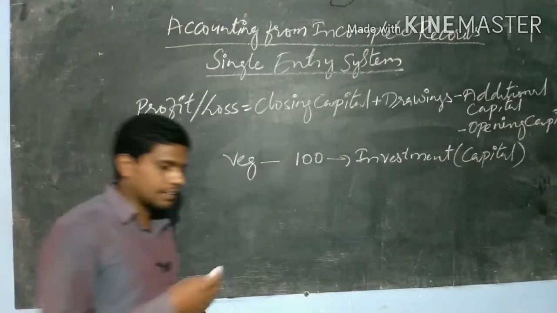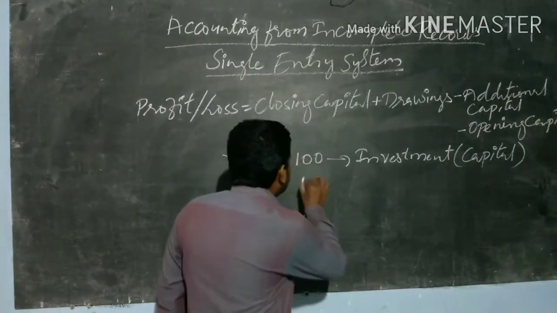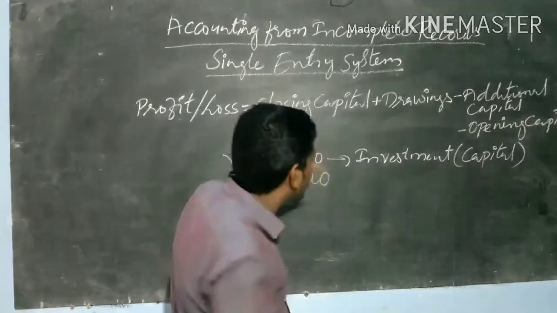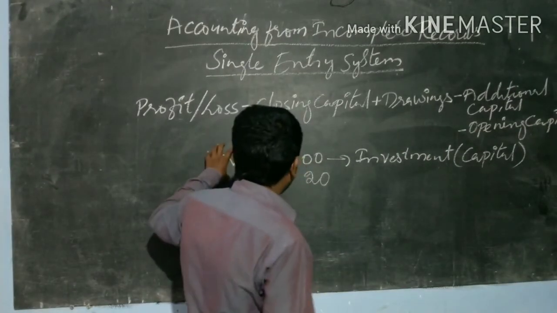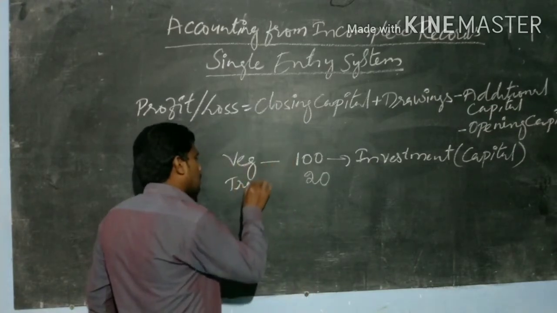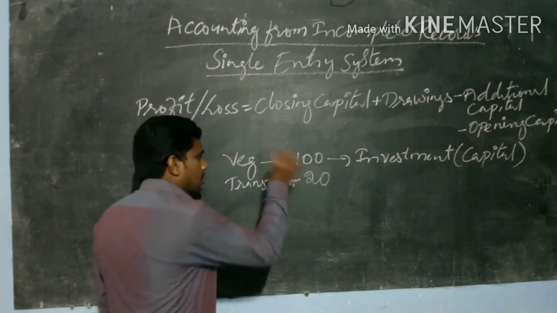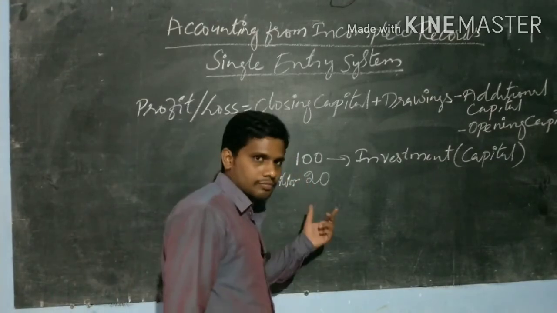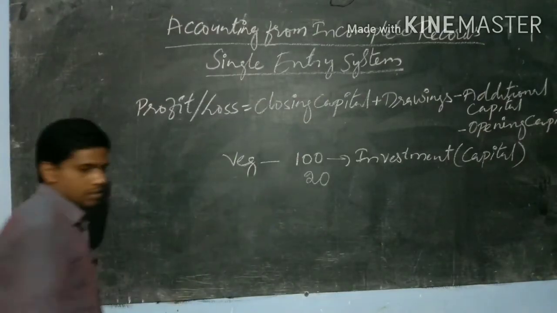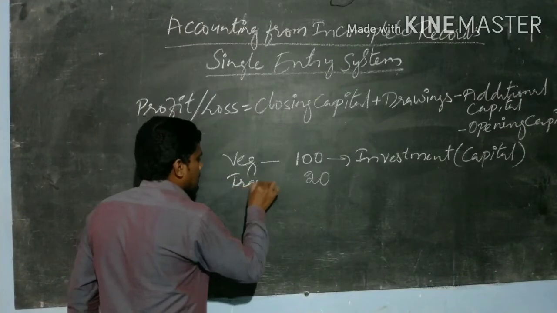Again, after buying the vegetables, for transportation he needs another 20 rupees. As I told you, in his pocket he took 120 rupees. Through the 100 rupees he bought the vegetables, and the remaining 20 rupees went to transport charges.